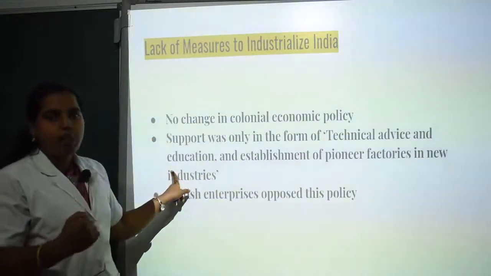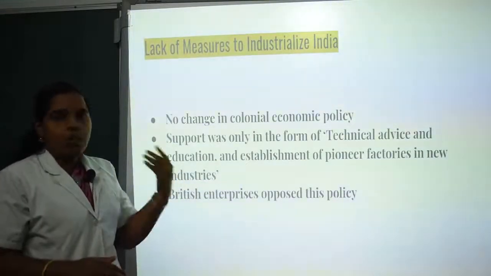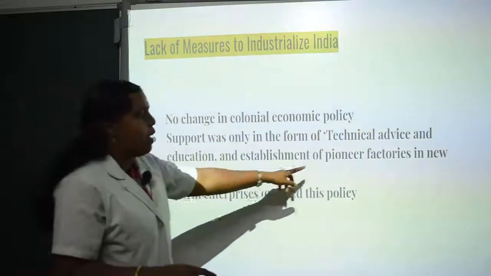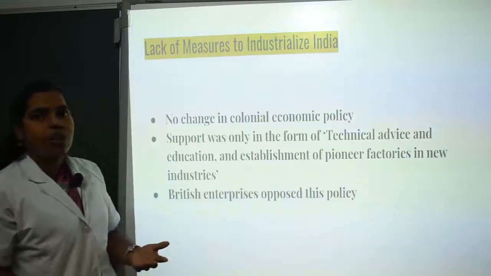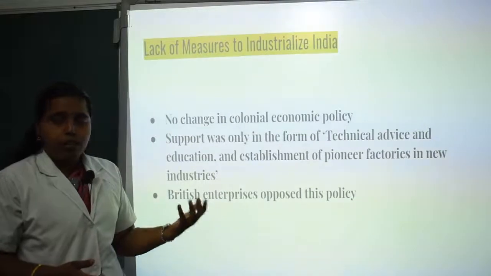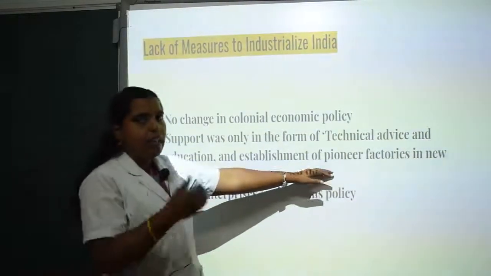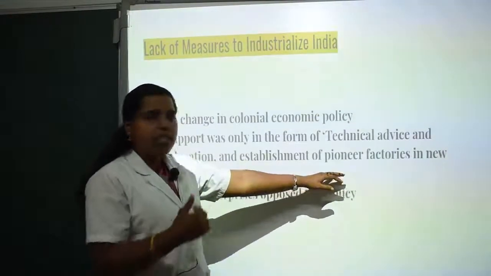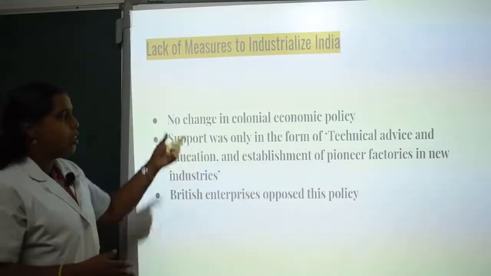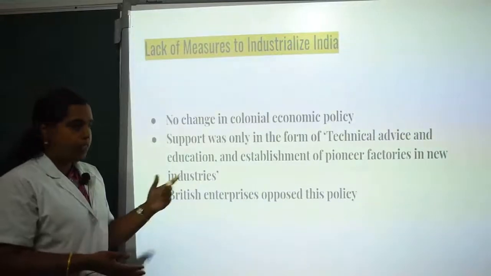Education also, we too were backward in education. That is all in the Vedic system or the Gurukula system. That kind of system we were having. An establishment of pioneer factories. Factories also, we were having only cottage industries, not having very hi-fi techniques and machines and everything. So our factories were getting a low rating in this competition, and in new industries also. So automatically they supported only these areas, and Britishers were getting more favorable in that.